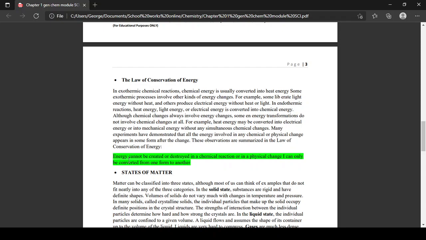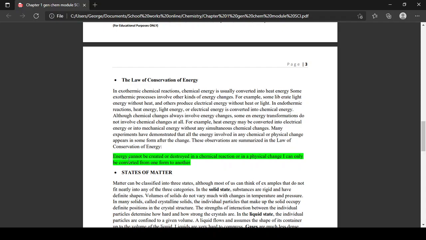In exothermic chemical reactions, chemical energy is usually converted into heat energy. Some exothermic processes involve other kinds of energy changes. For example, some liberate light energy without heat, and others produce electrical energy without heat or light. In endothermic reactions, heat energy, light energy, or electrical energy is converted into chemical energy.